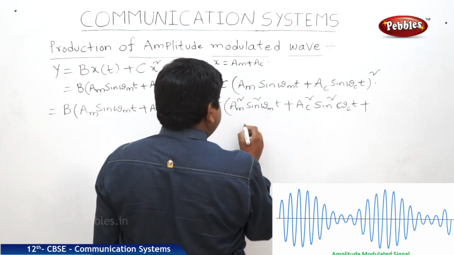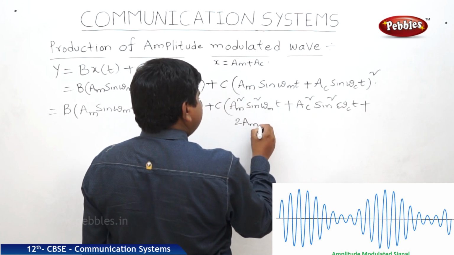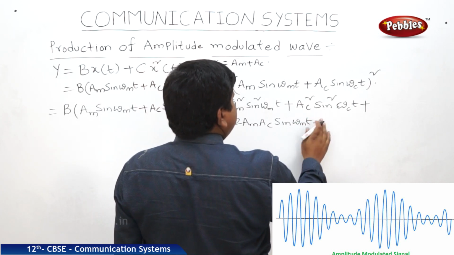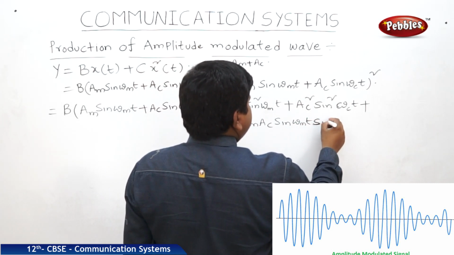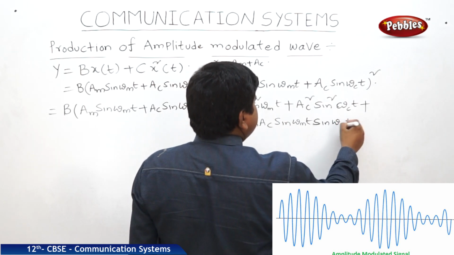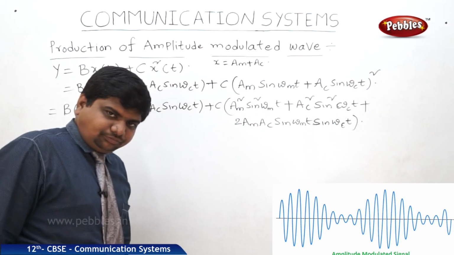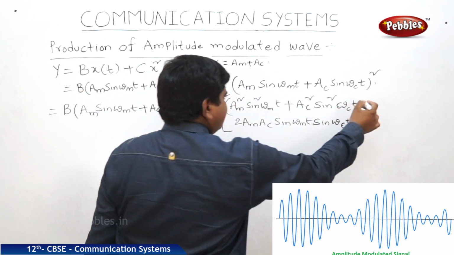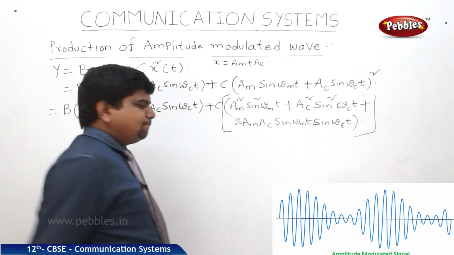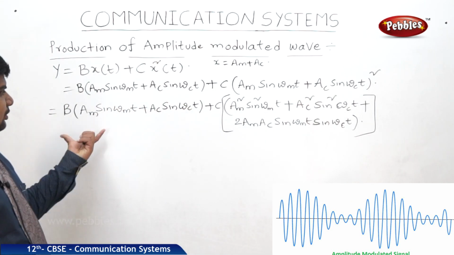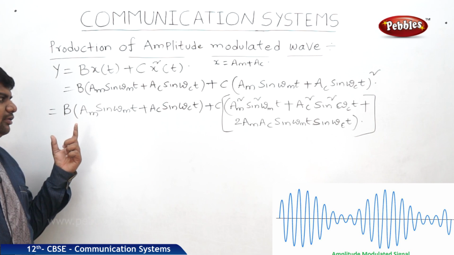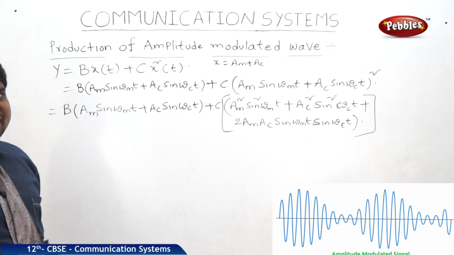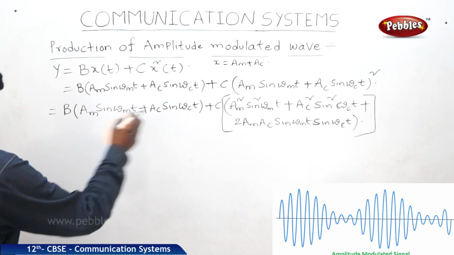What is this 2ab? It is 2 AM AC sin omega mt into sin omega ct. So this whole belongs to c. We can write like this. Here we are going to use the trigonometry formulae to solve and simplify this whole equation, and this simplification is like this.